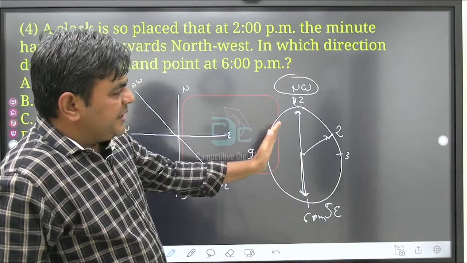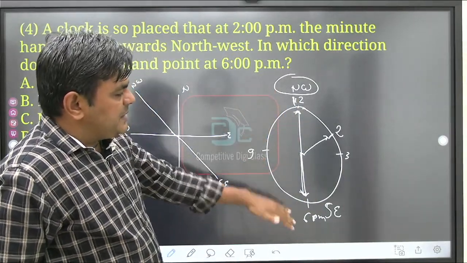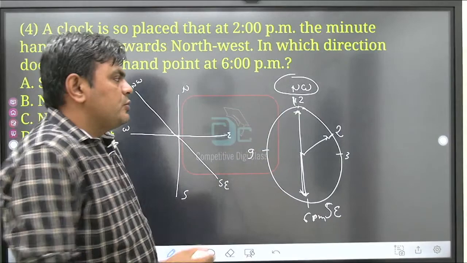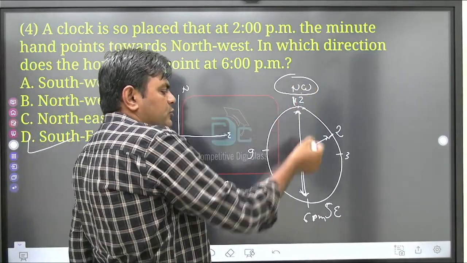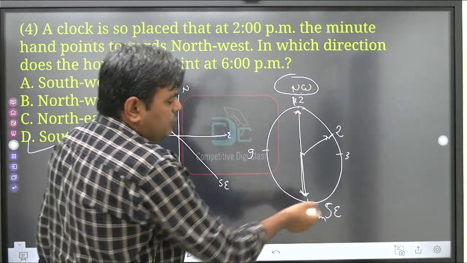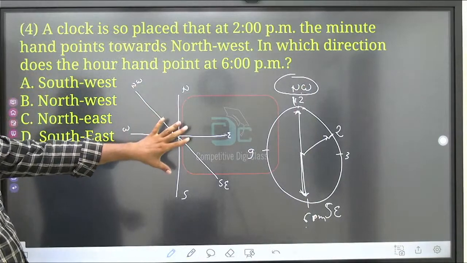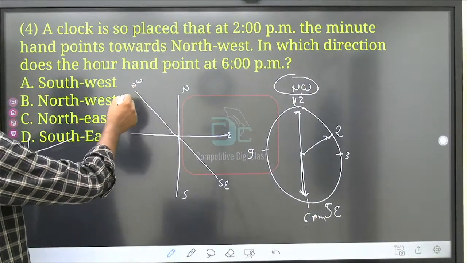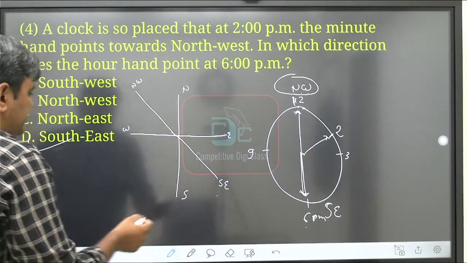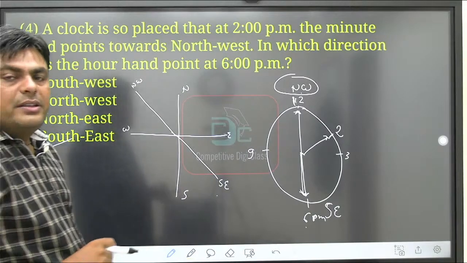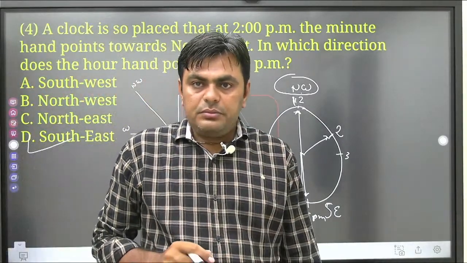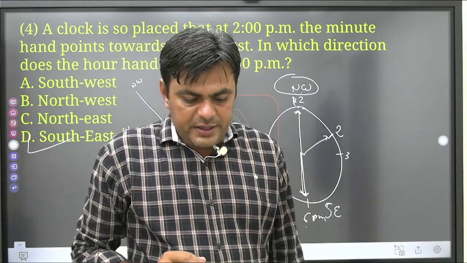So the minute hand at 2 p.m. and the hour hand at 6 p.m. are in opposite directions. The opposite of northwest is southeast. According to this diagram, this is northwest, then this is southeast. So option D is correct, that is southeast. Is it clear? Very easy question.